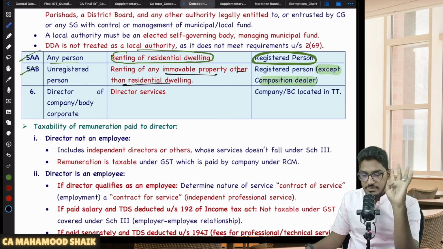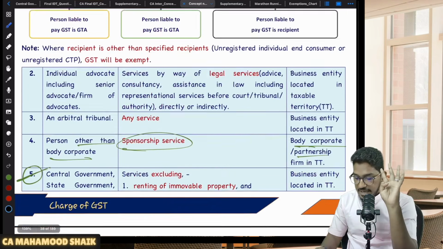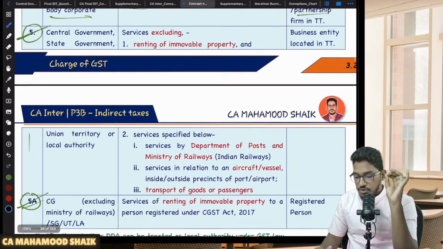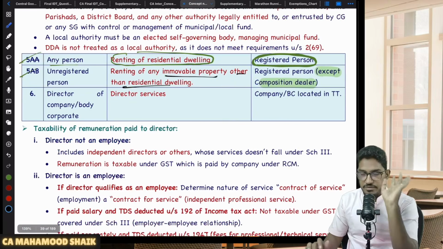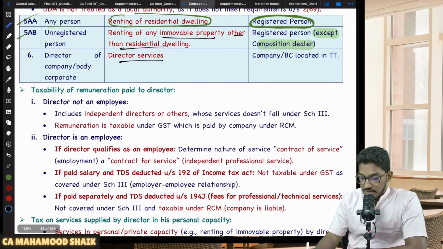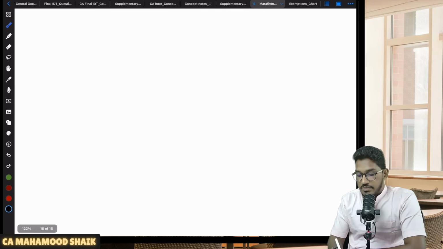First one, GTA services we have covered. Thereafter, second category we have covered regarding legal services. Third one, sponsorship services. Fourth block we have completed regarding renting of immovable properties. Then we will talk about director services. Services provided by director will also be covered under RCM.